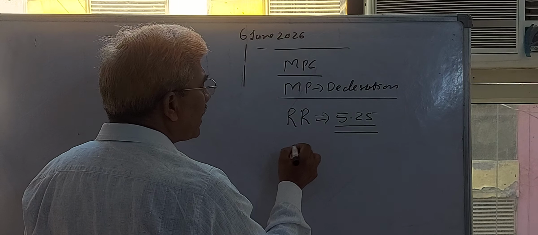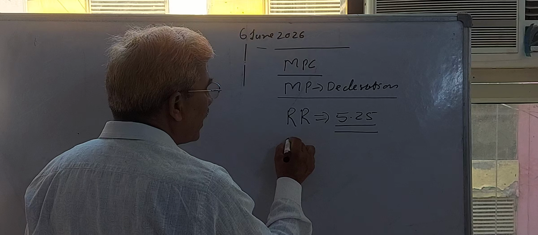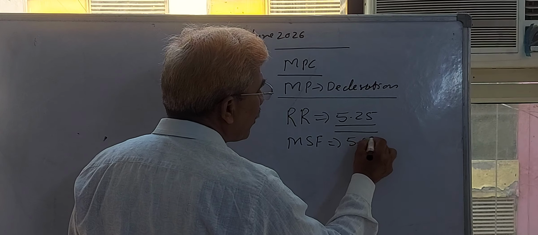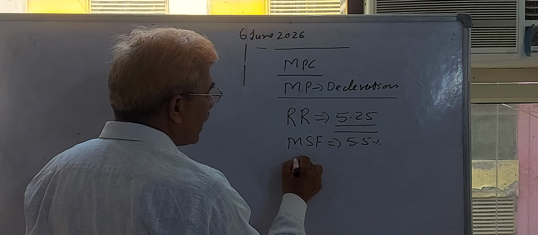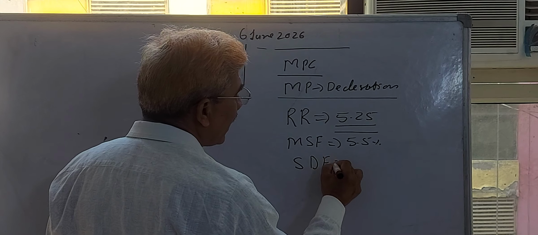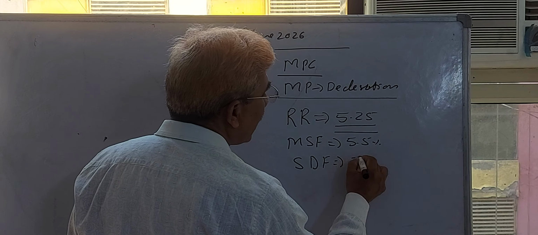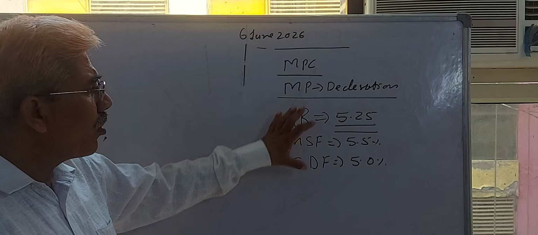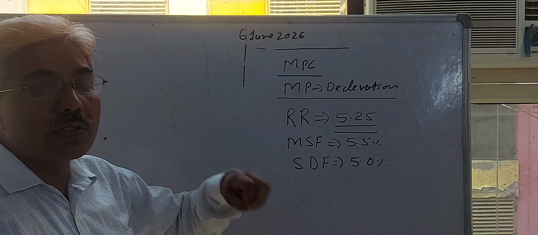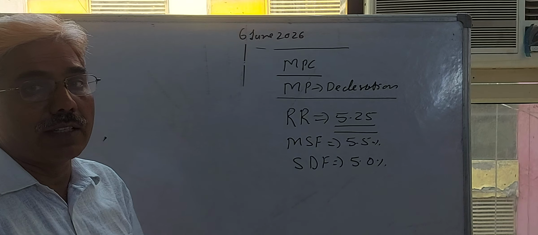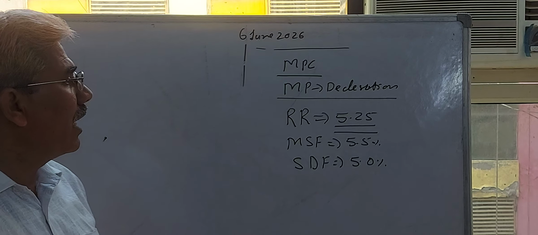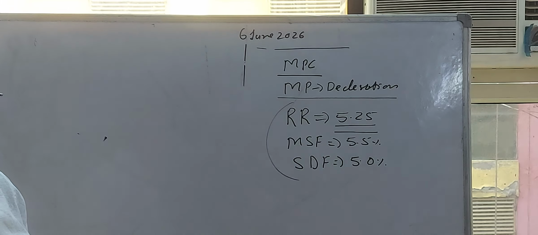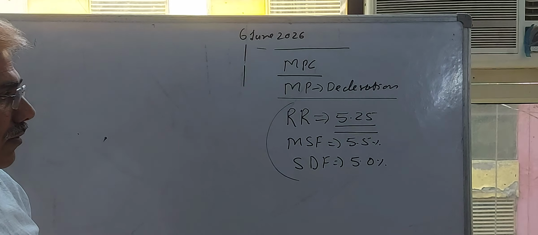On the basis of this repo rate, the marginal standing facility rate of 5.5% remains the same, and the standing deposit facility rate remains the same, that is 5%. That kind of policy declaration has some implications. What are they? Now I will explain those implications on the basis of economic theory and principles.